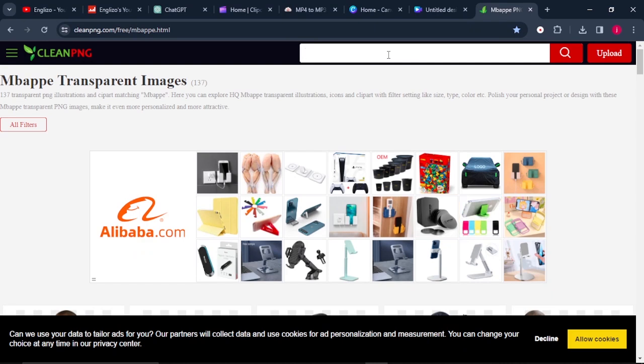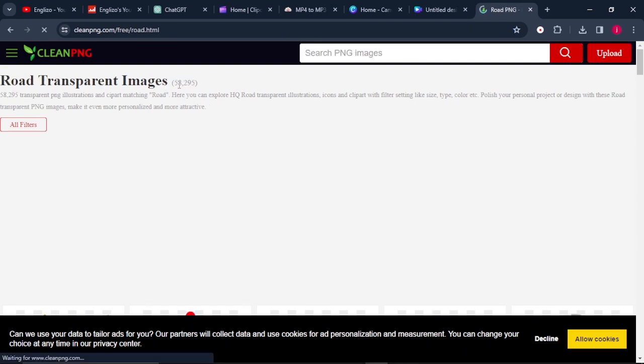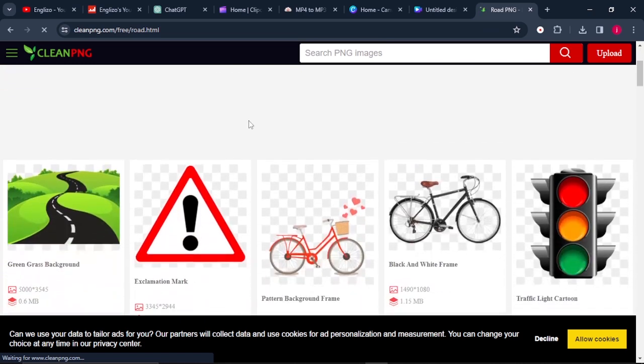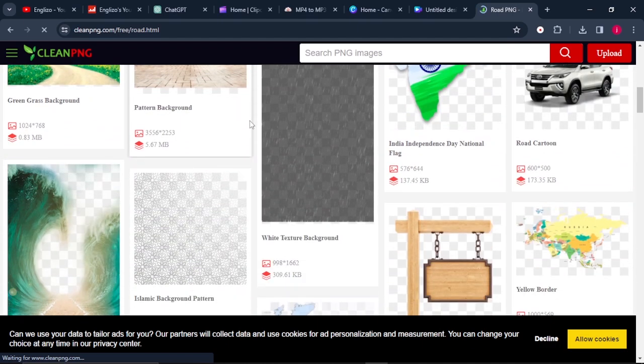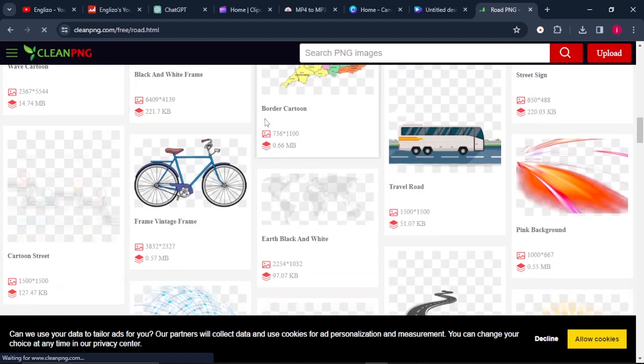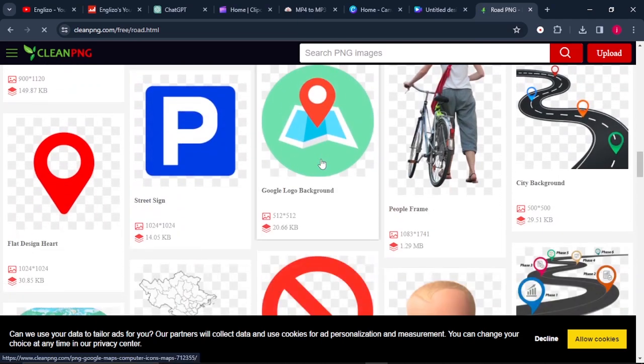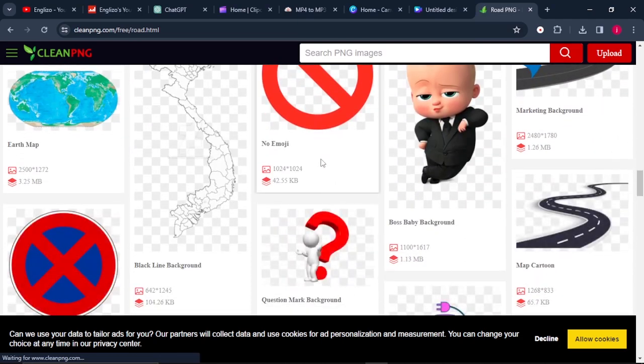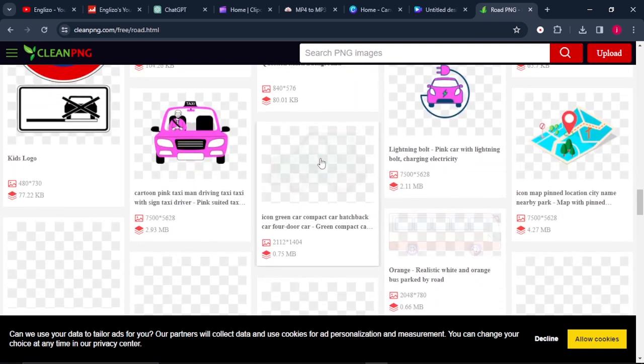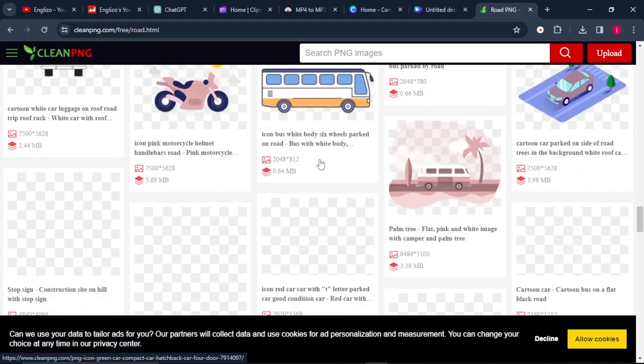For example, let's just type in road. When you observe carefully, there are over 58,000 images that have just popped up that you can use for your road in your video. So take your time and select the one that you prefer. If you don't like what you are seeing, you can simply search for cartoon roads or animated roads, and from there you select the one that you prefer.